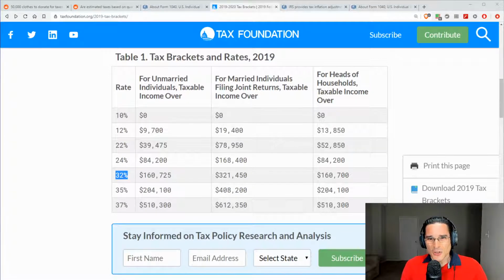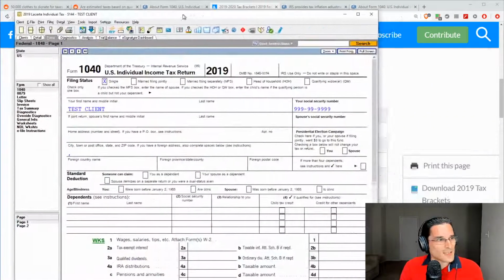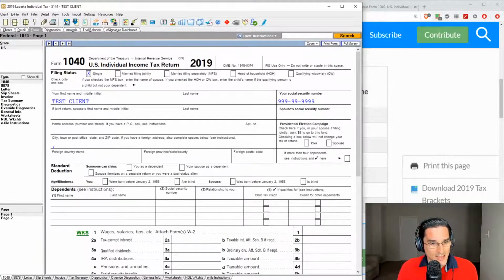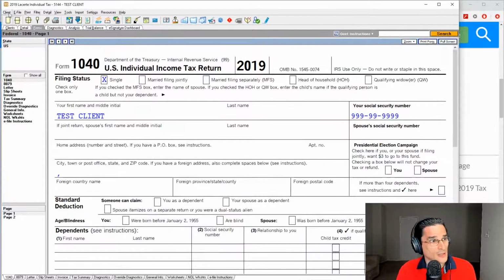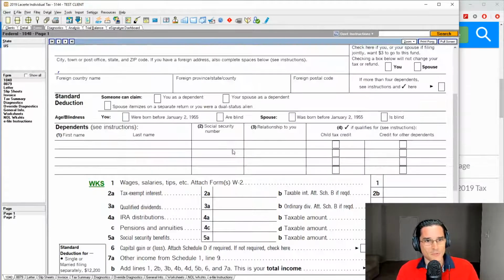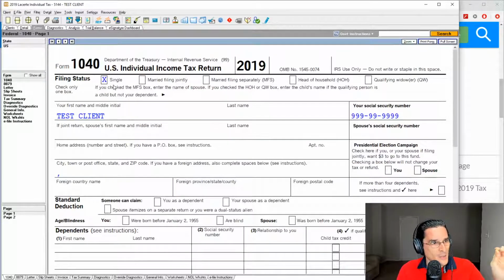Now, let's take a look at this in a bit more detail by looking at the actual tax return. I have the tax software here, and I think we can add some color to this to make it a little more simple and straightforward. This is a typical 1040 right now. There's nothing really on it, but the single filing status is important because all these parameters change if your filing status changes, so just keep that in mind.